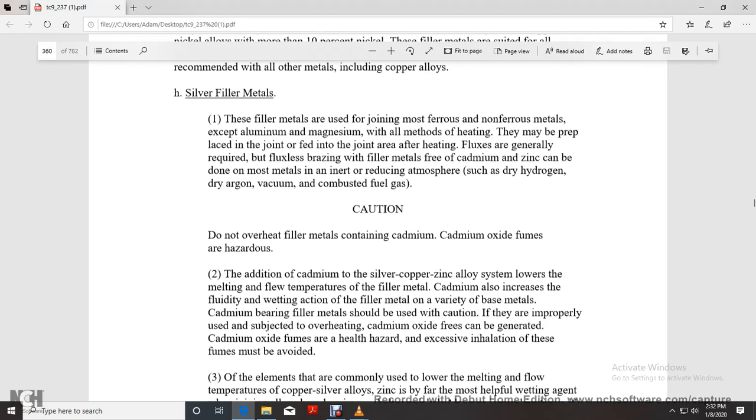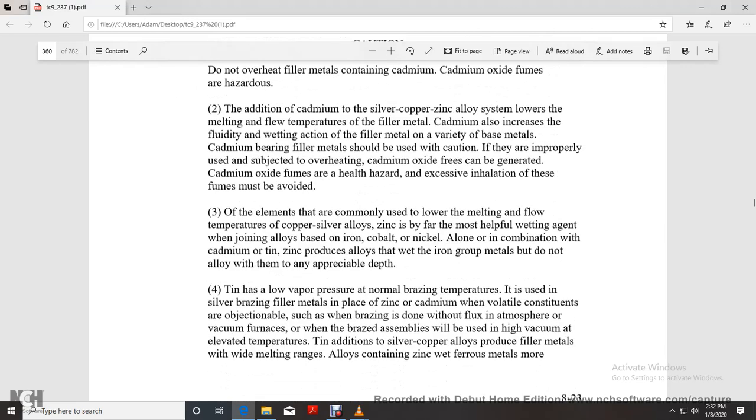Caution: do not overheat filler metals containing cadmium, since they produce cadmium oxide fumes. Cadmium added to silver, copper, and zinc alloys lowers the melting and flow temperature of the filler metal, and also increases fluidity and the wetting action of the filler metal on the base metal. Cadmium-bearing filler metals should be used with caution. Overheating generates cadmium oxide fumes, which are a health hazard, and excessive inhalation of the fumes must be avoided.